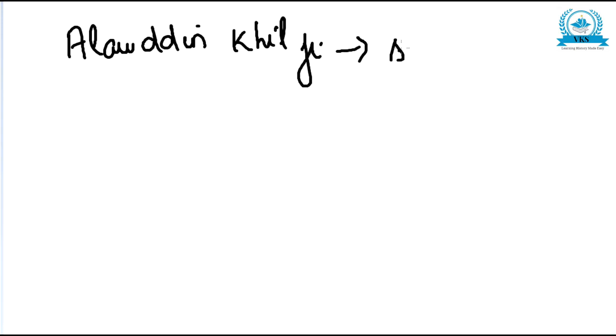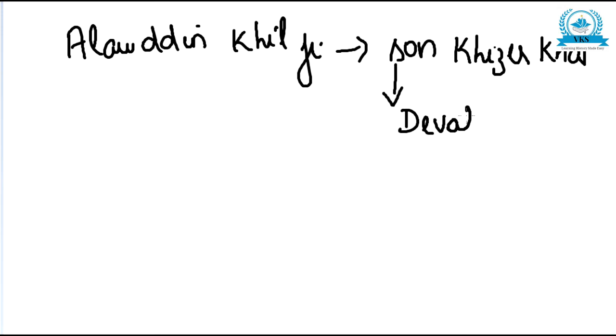After they defeated King Ramachandra Deva, what did Alauddin Khilji do? Alauddin Khilji asked his eldest son, whose name we have already studied, Khizer Khan, to marry Devala Devi. So Devala Devi was captured and his son Khizer Khan married Devala Devi.